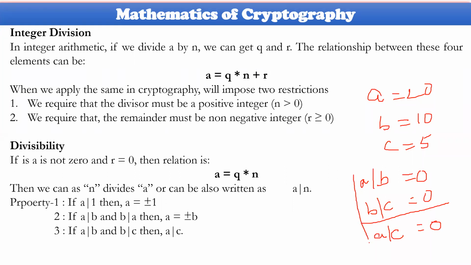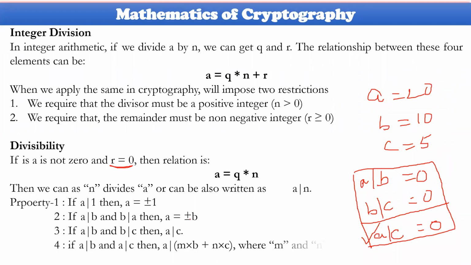So this is called transitivity. The first two conditions get satisfied, in the sense transitively, so the third condition could also be satisfied. That is the meaning here. So transitivity could also be worked out provided this condition is true. This condition is always true, and only then would we consider all these properties. And the final property is: if b divides a and c divides a, then m times b plus n times c, this whole expression, divides a completely, where m and n are some arbitrary elements.